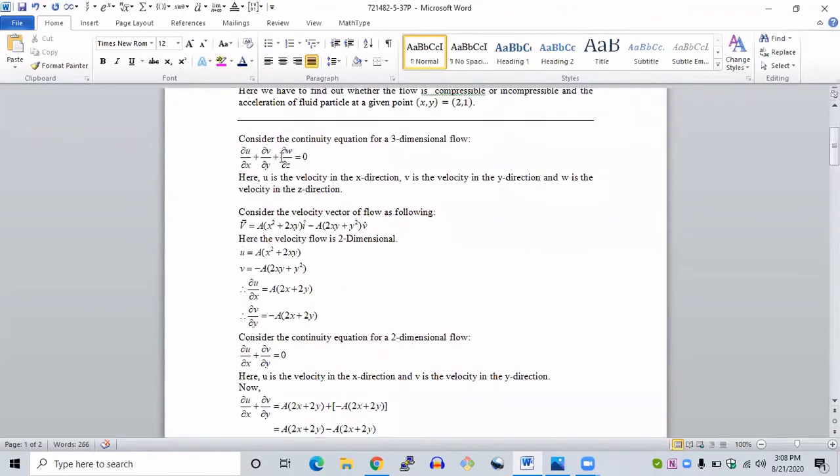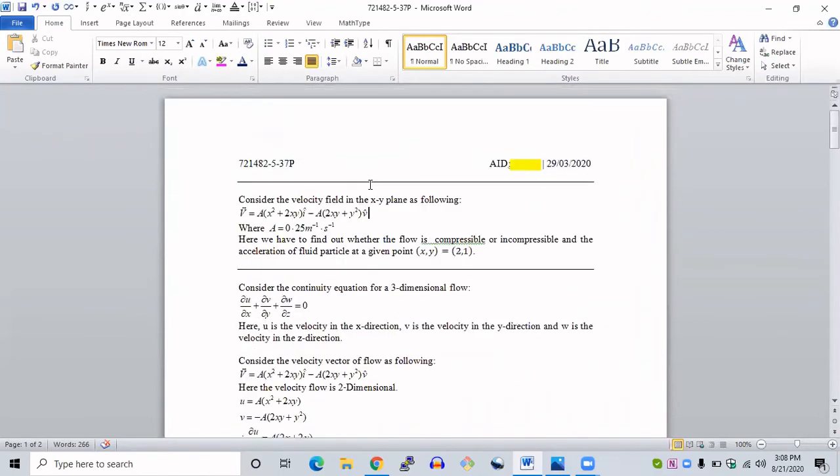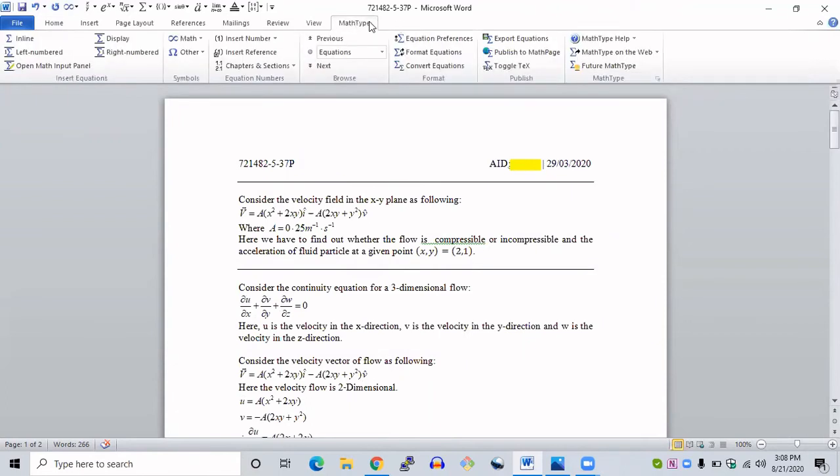When you are typing the equation, you need to use the MathType extension. You can see on top here, I have this MathType extension. You need to add this extension on your Word file to type the equation. If you are writing an equation, then you need to type it in MathType. Otherwise, they will tell you to submit the solution again.